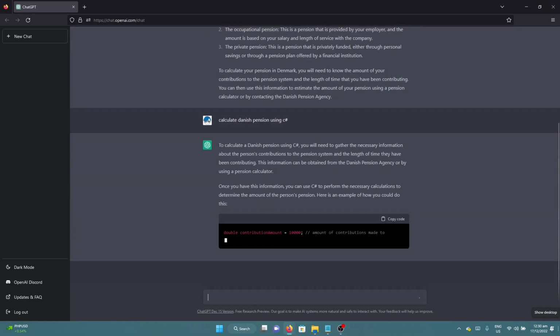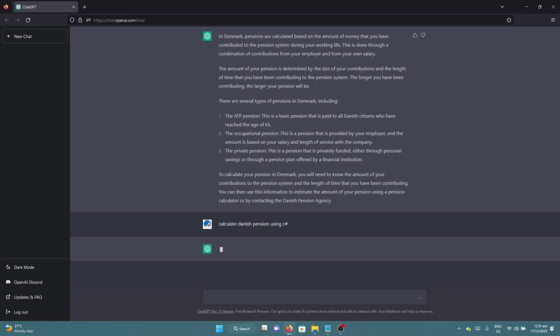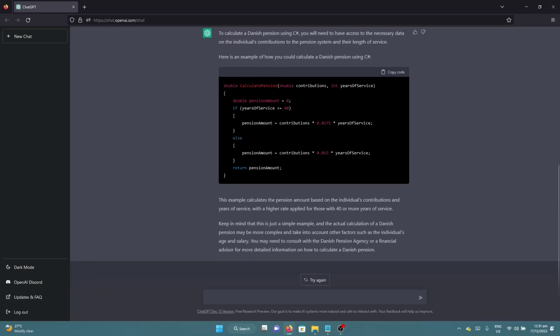Oh, so this one is very simple. Now let's try to generate the answer again. Okay, so it gave a different code using the same explanation, and fortunately for me, my day job is still safe. I was not able to generate the code, but it does give you a rough framework to work with.